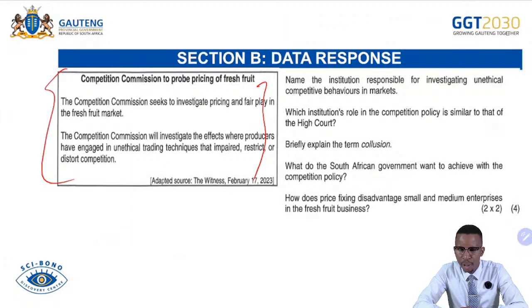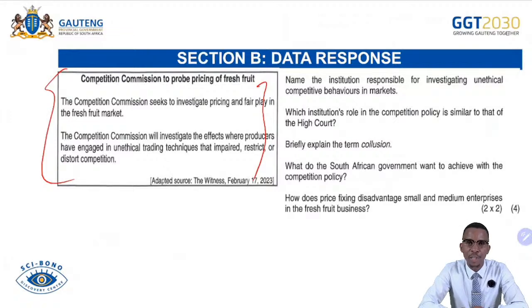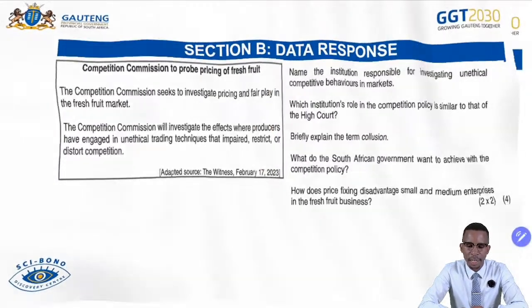Name the institution responsible for investigating unethical commercial behaviors. Which institution's role in the competition policy is similar to that of the High Court? Briefly explain the term collusion. What does the South African government want to achieve with competition policy? And then, how does price fixing disadvantage small and medium enterprises in the fresh fruit businesses? That is for 10 marks all in all. Then let's check.